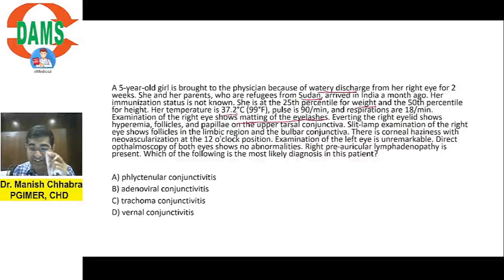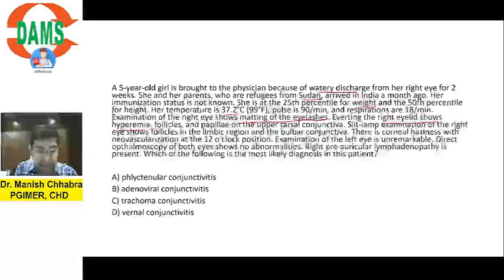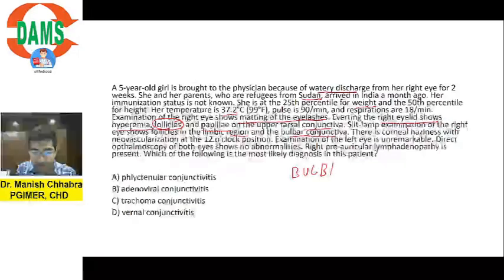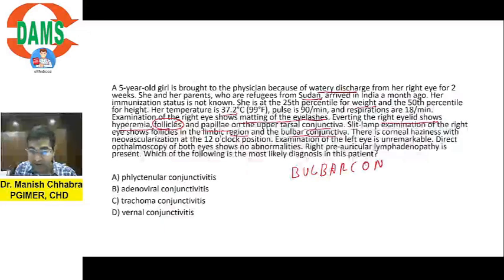You need to underline keywords, right? Matting, and everting of the right eyelid shows hyperemia. Follicles and papillae are seen on the upper tarsal conjunctiva. Slit lamp examination of the right eye shows follicles in the limbal region and the bulbar conjunctiva. So here the important keyword is bulbar conjunctiva. There is corneal haziness with neovascularization at 12 o'clock position.